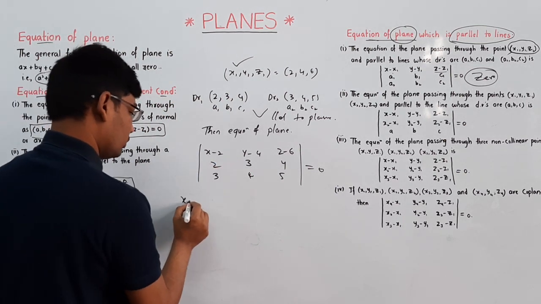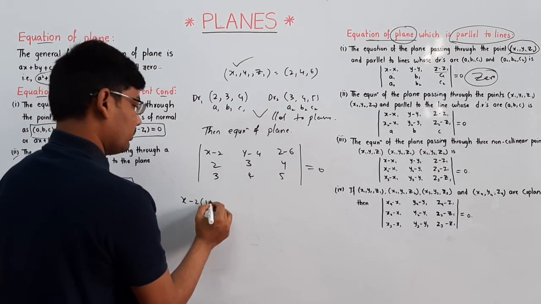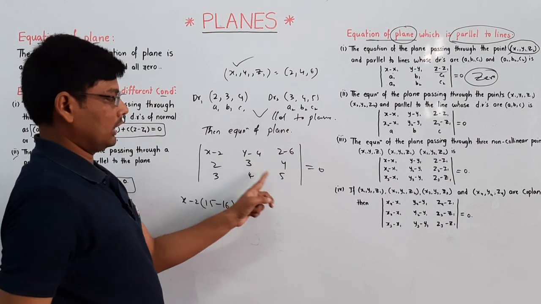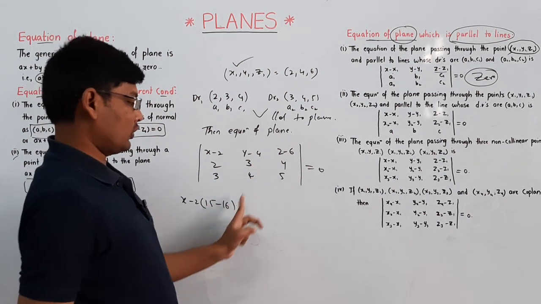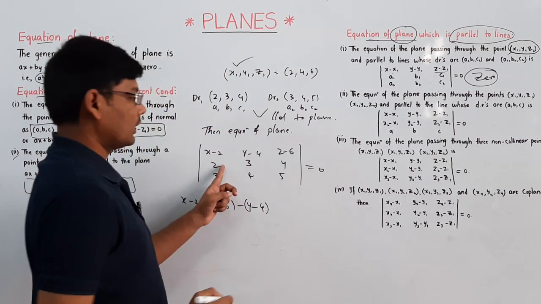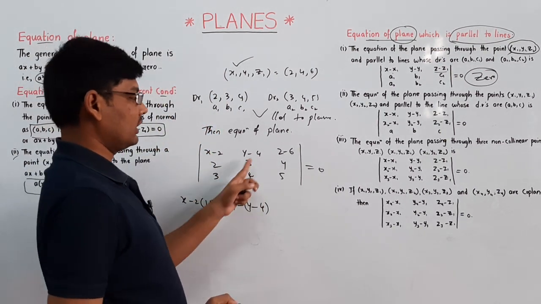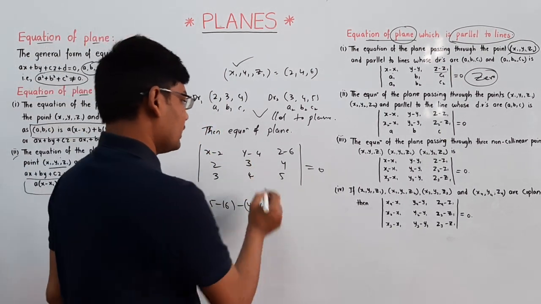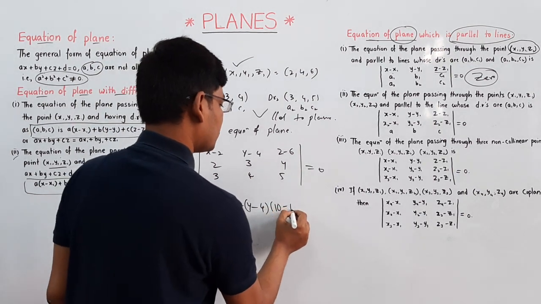Now x minus 2 into 15 minus 16, that is 3 times 5 minus 4 times 4. Next, minus of y minus 4 into, eliminating the row and column having y minus 4, 2 times 5 minus 3 times 4, that is 10 minus 12.